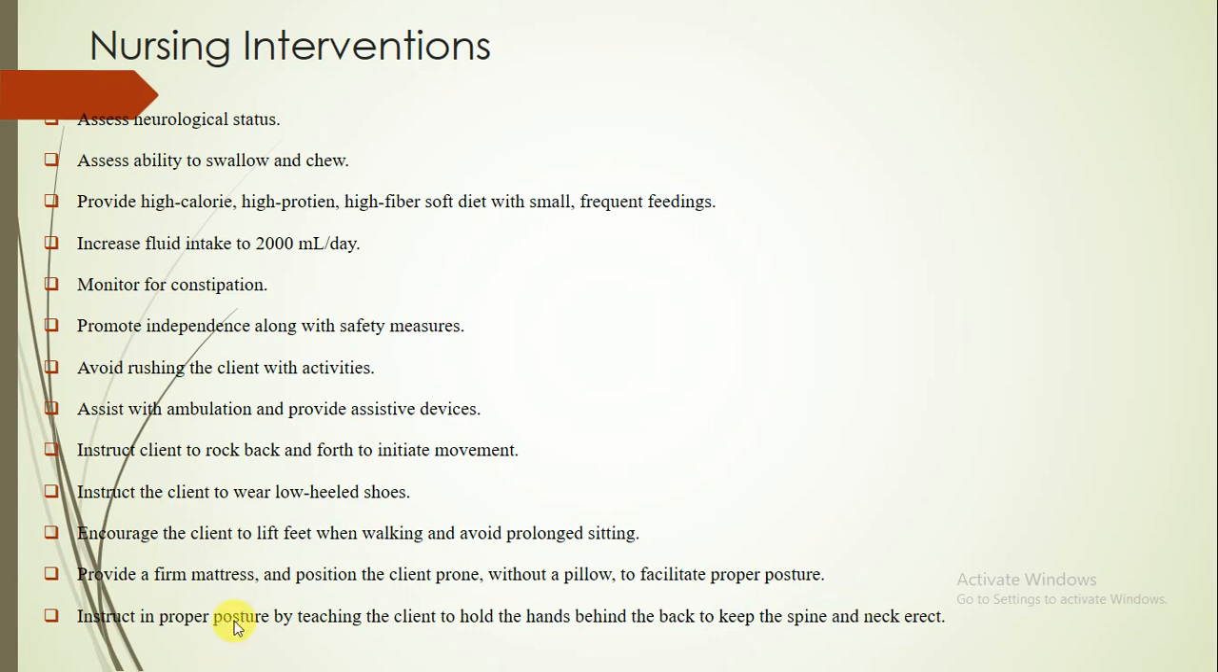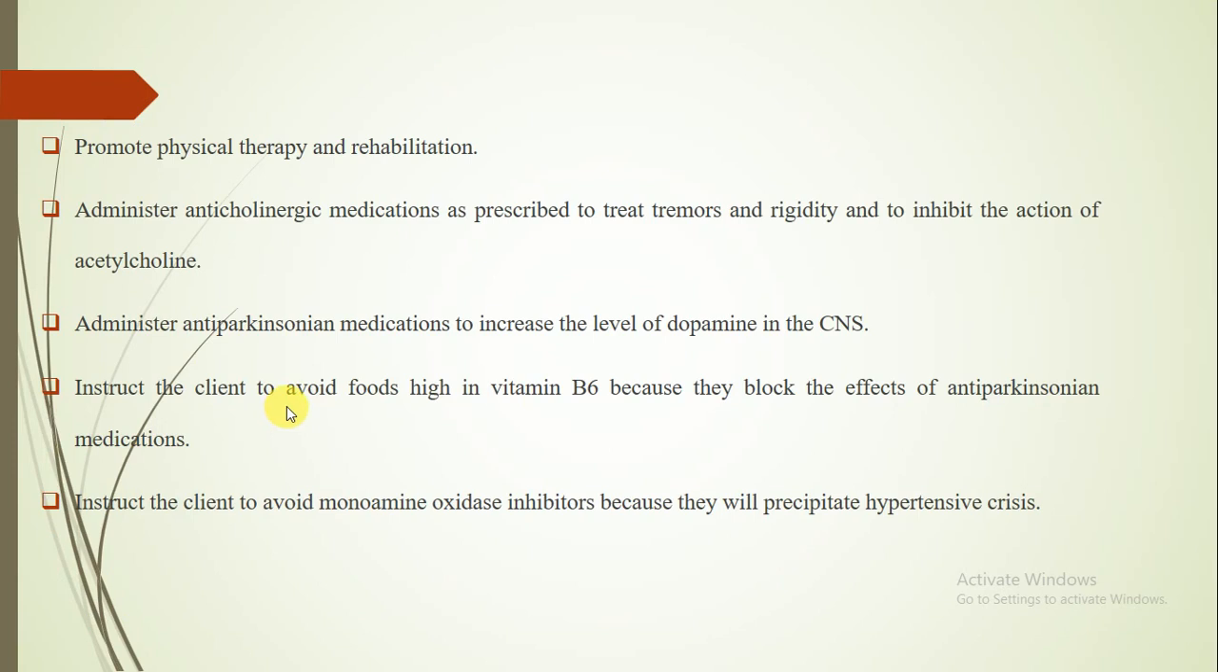Instruct in proper posture by teaching the client to hold the hands behind the back to keep the spine and neck erect. All these are the nursing interventions which I have already mentioned. The nurse is responsible to promote physical therapy and rehabilitation. The nurse also administers anticholinergic medication prescribed to treat tremor and rigidity and to inhibit the action of acetylcholine, and administers anti-Parkinsonian medications to increase the level of dopamine, which is a neurotransmitter in the central nervous system.